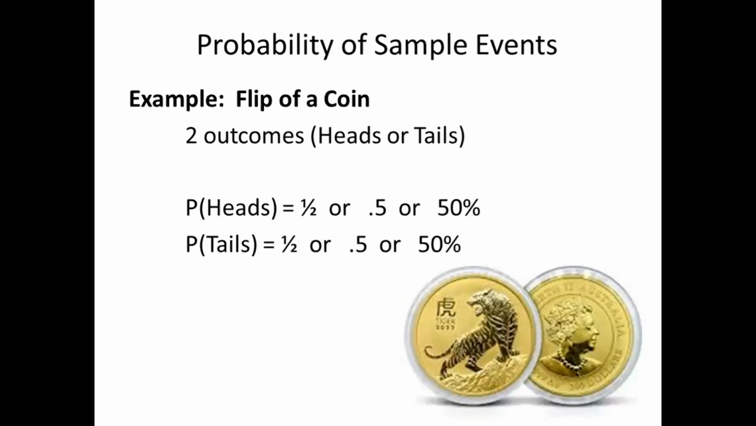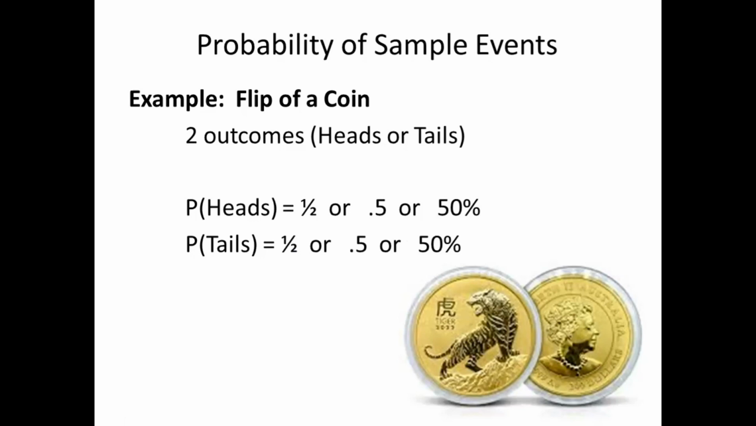First, the flip of a coin. In a coin, we have one tail and one head, so we have two outcomes. The probability of heads is equal to 1/2 or 0.5 or 50%. Same as true for tails, it is equal to 1/2 or 0.5 or 50% in just one coin.